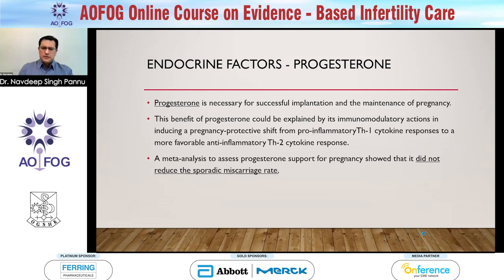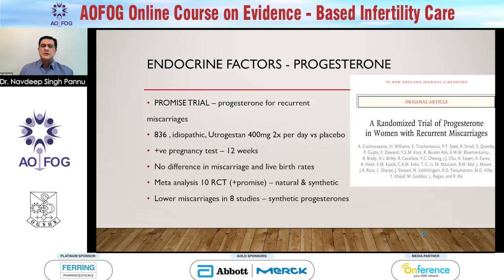But unfortunately, in the large study published in the New England Journal of Medicine, the PROMISE trial, they used progesterone for recurrent miscarriages. There were 836 patients with idiopathic cause. They administered Utrogestan 400 milligrams 2 times a day, from the positive test till 12 weeks of pregnancy. There was no difference in miscarriage or live birth rates.